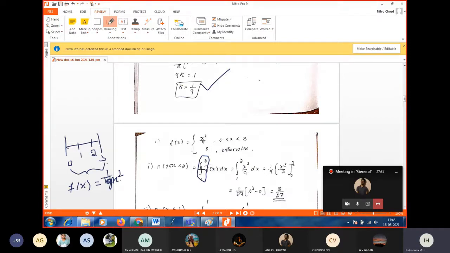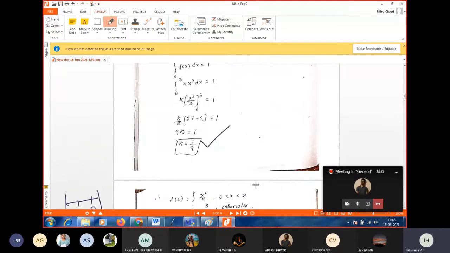So we can substitute our f of x, because in 1 to 2 also f of x is 1 by 9 x square only. So now the integral from 1 to 2 of x square by 9 dx. Integrate it, keep 1 by 9 outside. Integration of x square is x cube by 3, apply the limit. 9 3s are 27, 1 by 27 outside, apply the upper limit, 2 cube minus 0. 2 cube is 8, so 8 by 27. That we got.